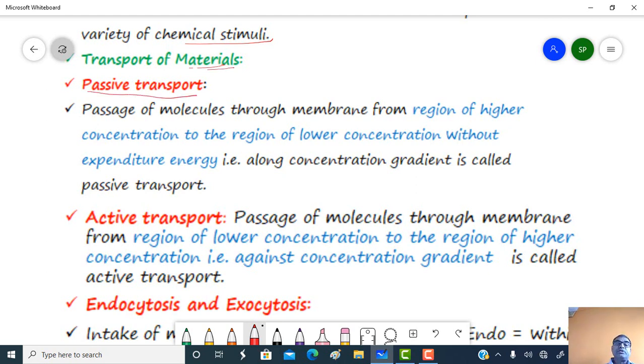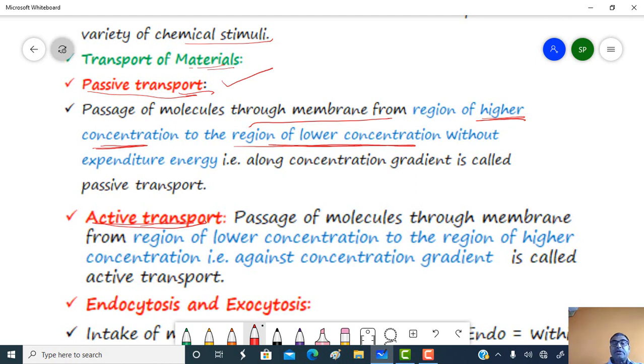There are two kinds of transport. First one is active transport and another one is passive transport. What is passive transport? When the passage of a molecule through the plasma membrane takes place from the region of higher concentration to the region of lower concentration without the expenditure of energy, then this is called passive transport.